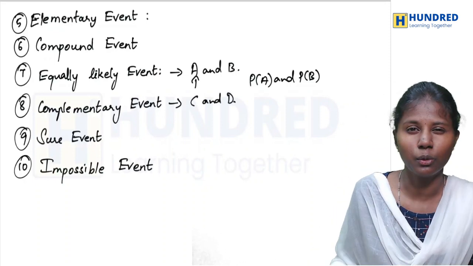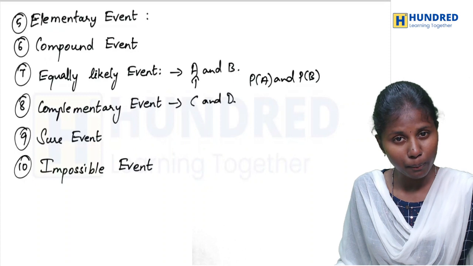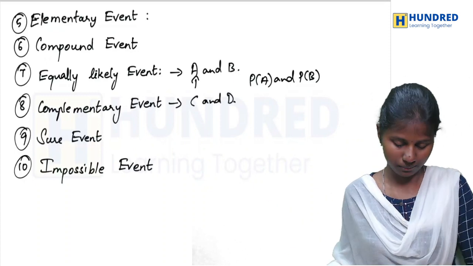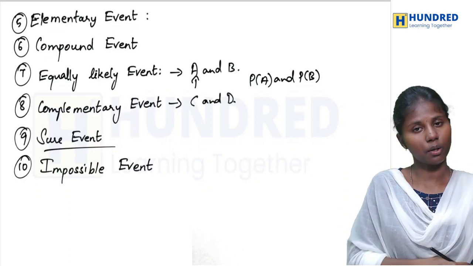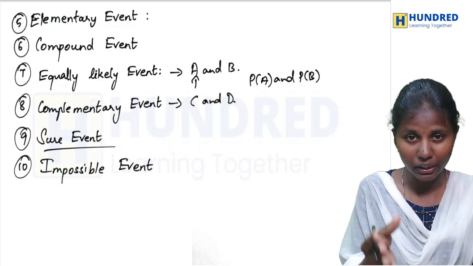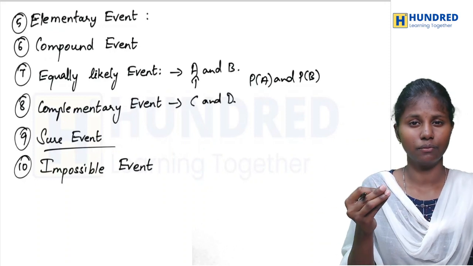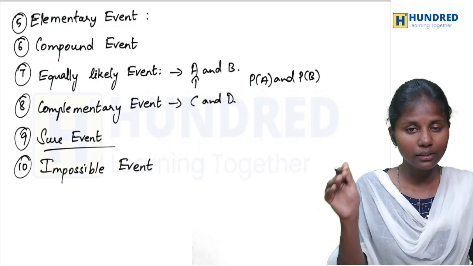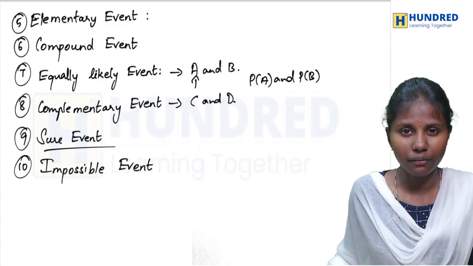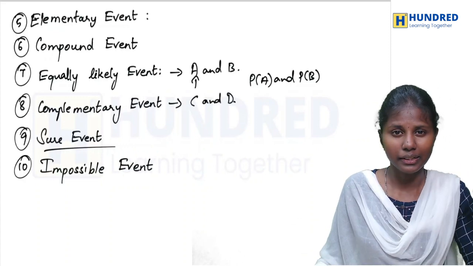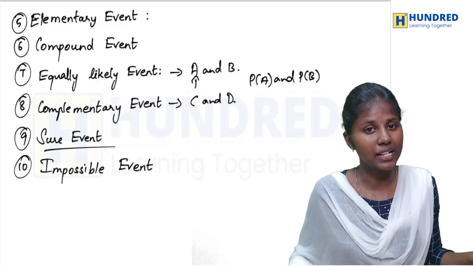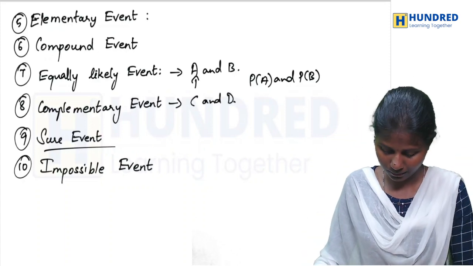And I have one more point: the probability of these two complementary events will be equal to 1. When the probability of an event is equal to 1, these events are called sure events. When I say the probability of an event is equal to 0, it becomes an impossible event, which means there is no chance for this event to happen.